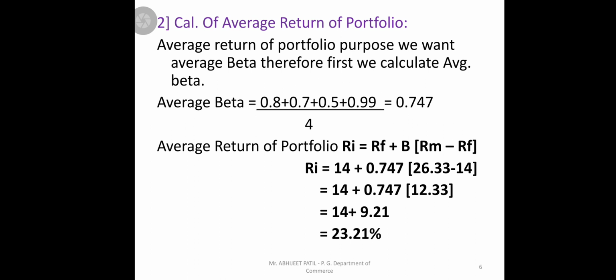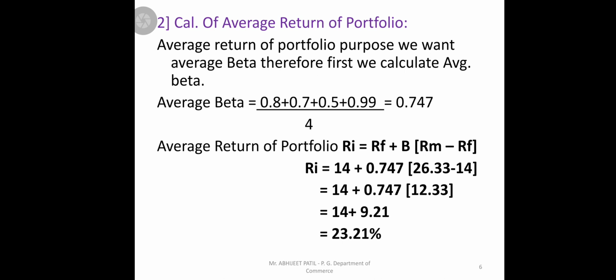We get 0.747. Now we should find out the average return on portfolio, meaning overall these 4 securities, Cement Limited, Steel Limited, Star Limited, and Government of India, what is your average return of portfolio if you are going to invest in all 4 of these securities. So using the CAPM model, RI is equal to RF plus beta into RM minus RF.